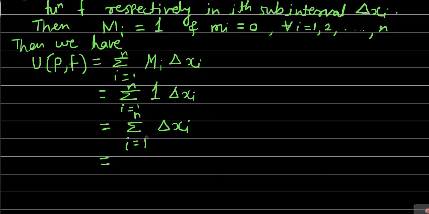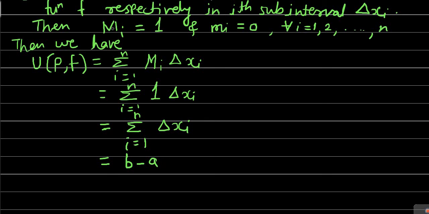The summation of the lengths of all subintervals equals the length of the complete closed interval a to b, which is simply b minus a. Therefore we obtained the upper sum over partition P of the function f equal to b minus a.